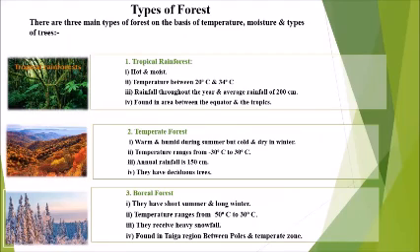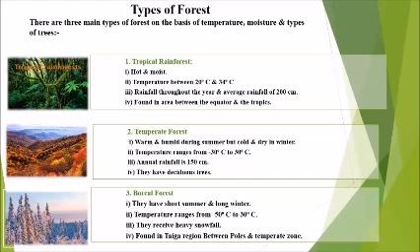In tropical rainforest, the climate is hot and moist. The temperature ranges between 20 degrees Celsius to 34 degrees Celsius. Rainfall throughout the year and average rainfall is 200 centimeter. This rainforest is generally found in the area between the equator and the tropics on earth.